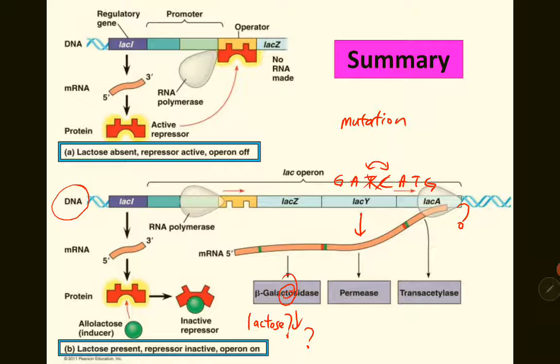So mutation means a change in the genetic sequence on the DNA. mRNA is still able to be produced, but it is different, it is changed. So what happens to the protein here?